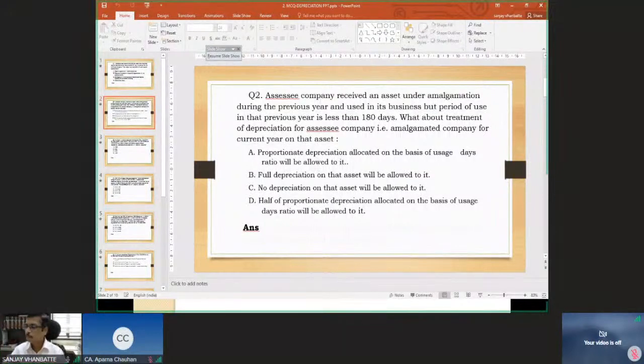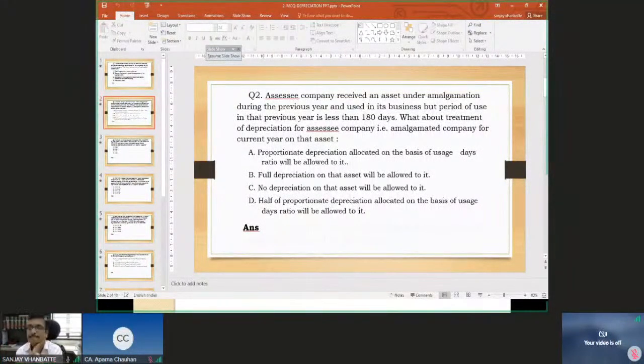Yes. Saikat Das from West Bengal is saying option D, that is half of proportionate depreciation. Sanjay from Noida is saying again half of proportionate depreciation. And Aditya Gupta from Varanasi is saying A, that is proportionate depreciation allocated on the basis of usage of days. A ratio will be allowed to it.